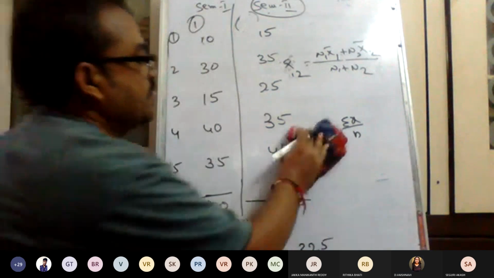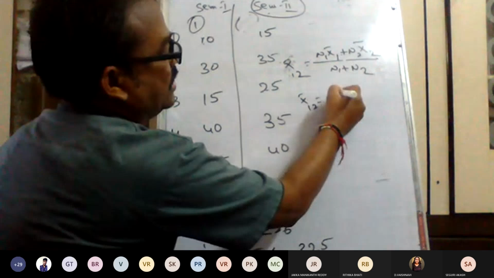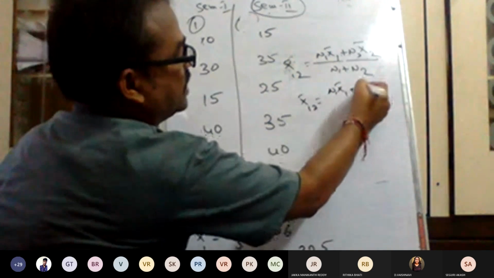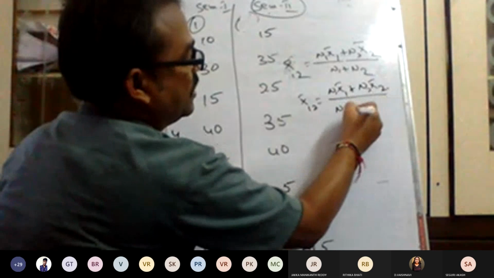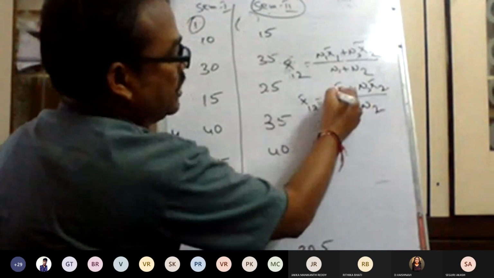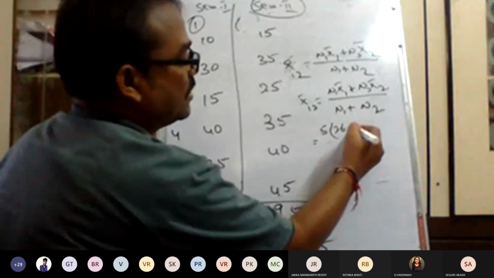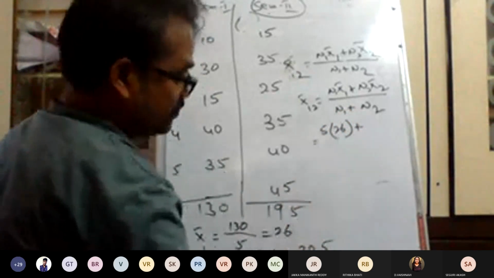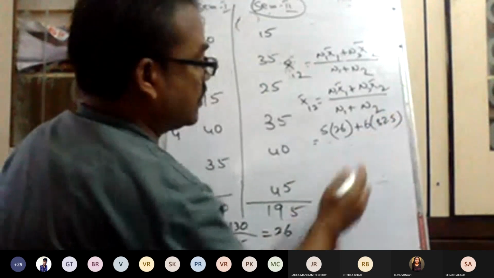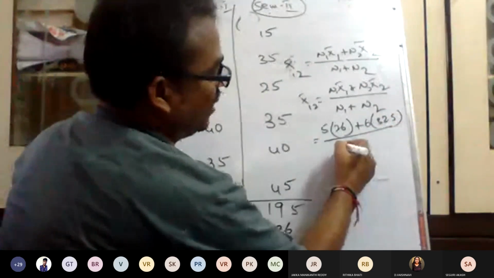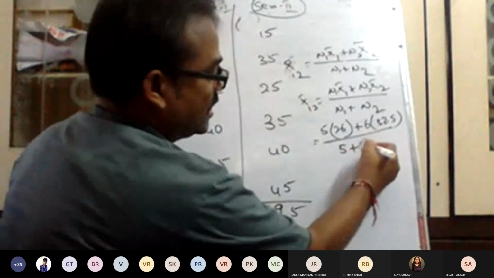Okay. Now substitute in the formula. Combined arithmetic mean is equal to n1 into arithmetic mean 1 plus n2 into arithmetic mean 2, divided by n1 plus n2. That is 5 into 26 plus 6 into 32.5, divided by 5 plus 6, that is 11.